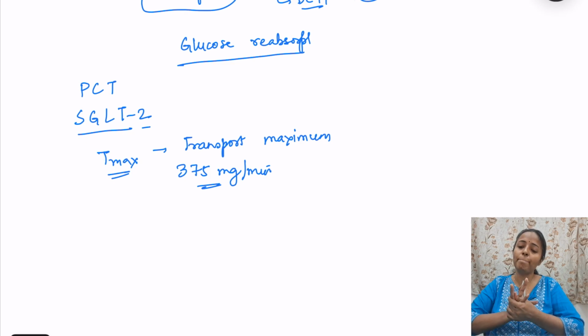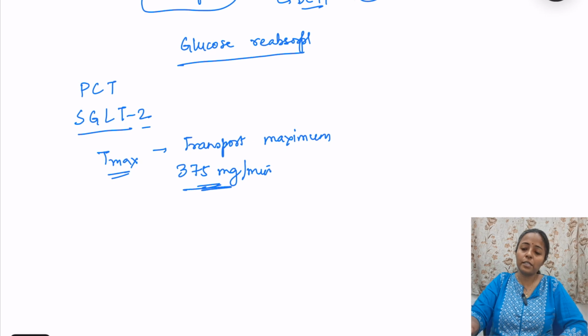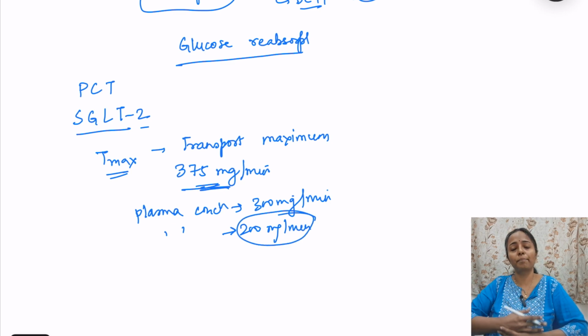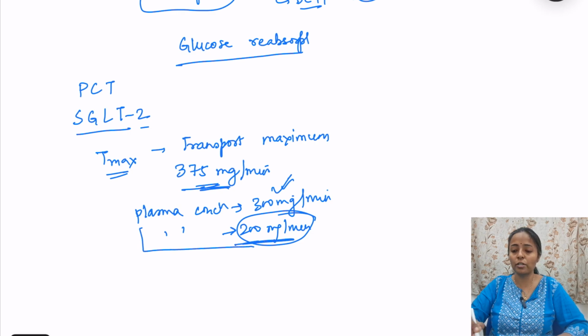But actually this 375 milligram per minute would occur if we have the plasma concentration of glucose at 300 milligram per minute. But it doesn't happen like that. When plasma concentration is 200 milligram per minute, then only the glucose starts appearing in urine. So predicted is that it can occur at 300, but in reality it occurs at an early plasma concentration of 200.